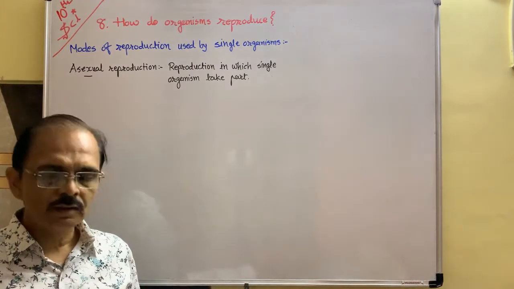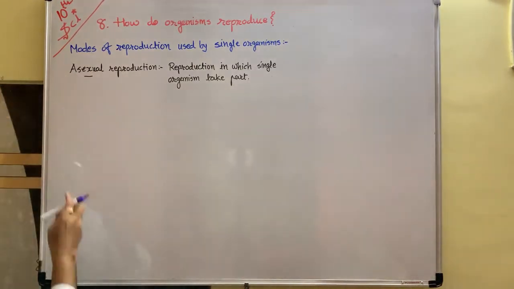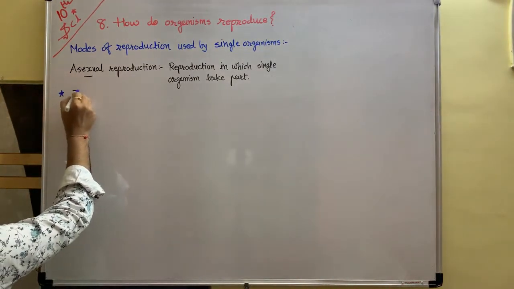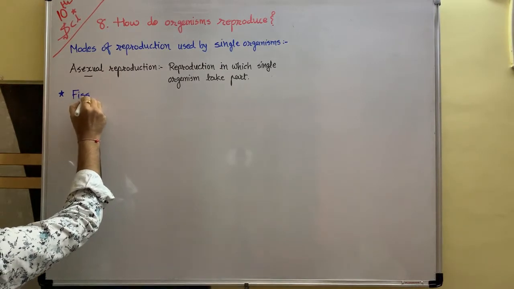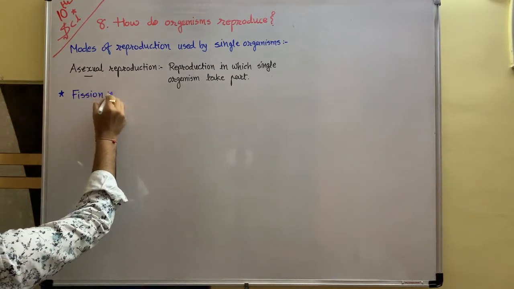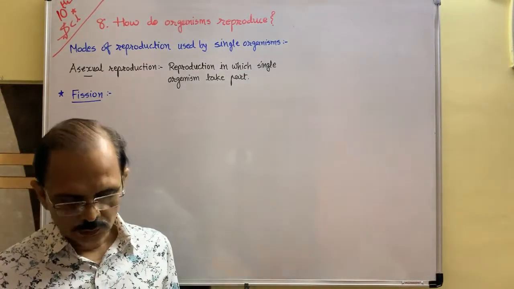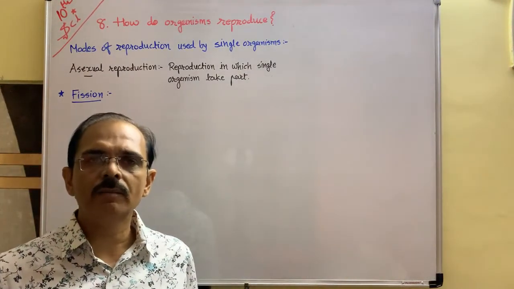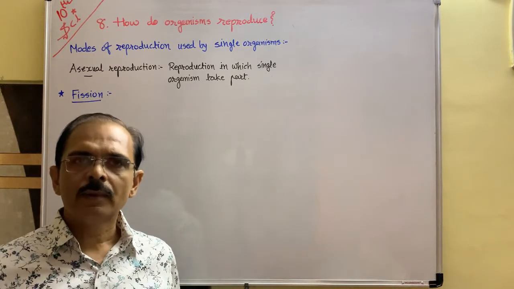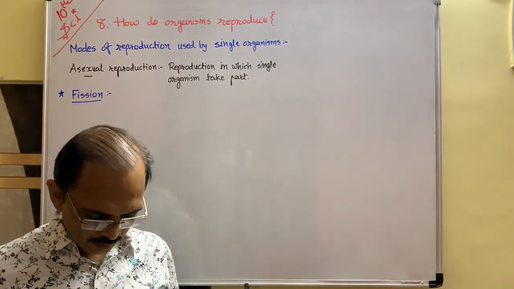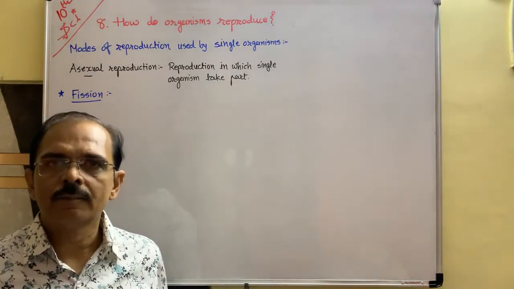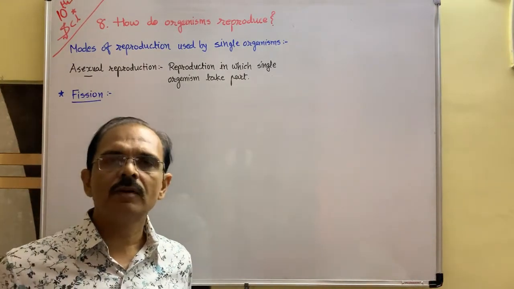The first one is fission. Fission means to break down, divide into two parts. Unicellular organisms like amoeba, like paramecium, like Leishmania, they use this type of fission.